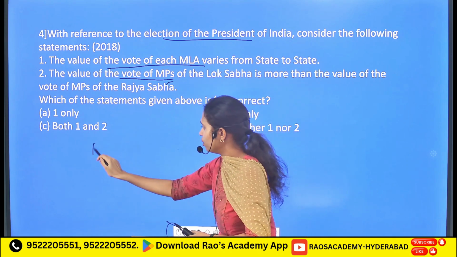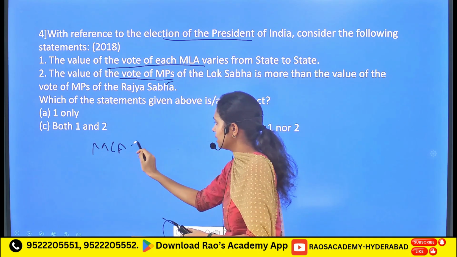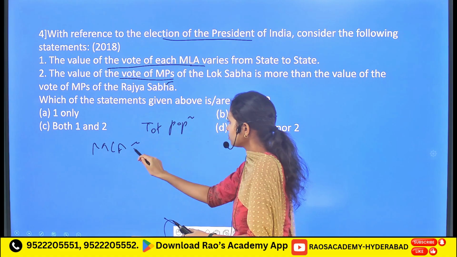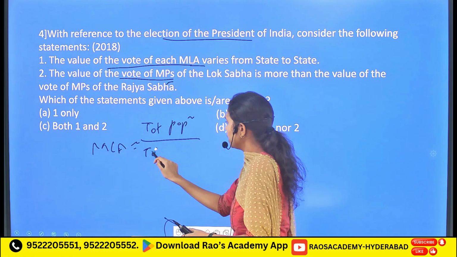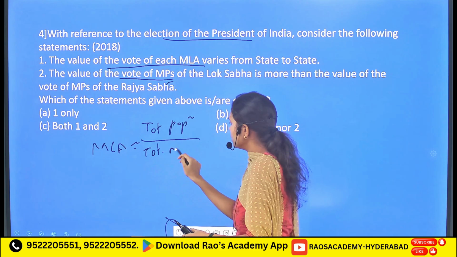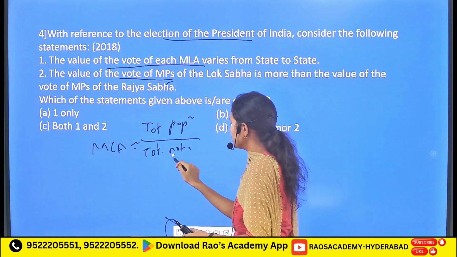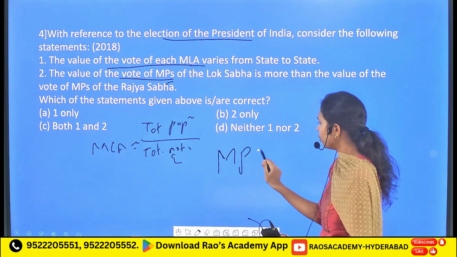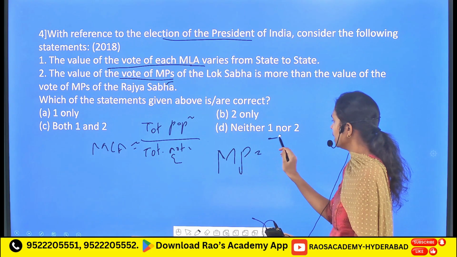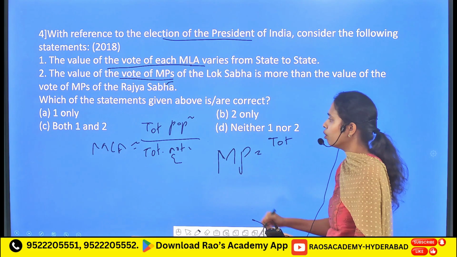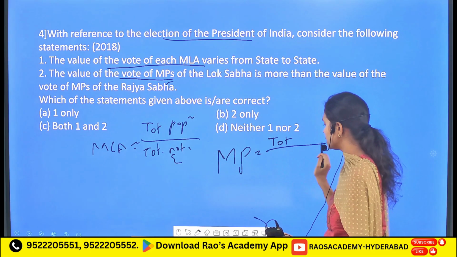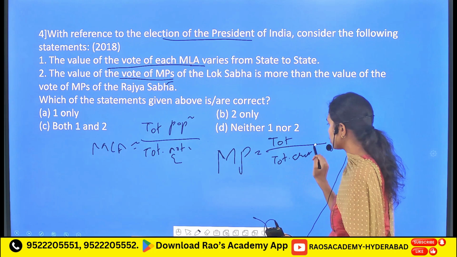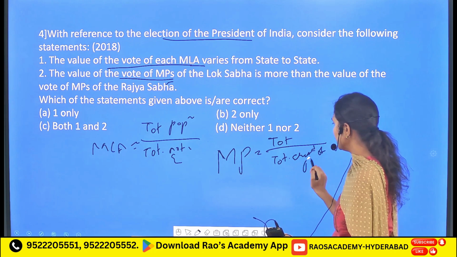Firstly, the value of an MLA vote formula is the entire population of that particular state divided by the total number of elected legislative seats present in the Legislative Assembly. Followed by the formula of an MP vote: it is the sum of the total value of all the MLA votes of all the states divided by the total number of elected seats of MPs in the Parliament.